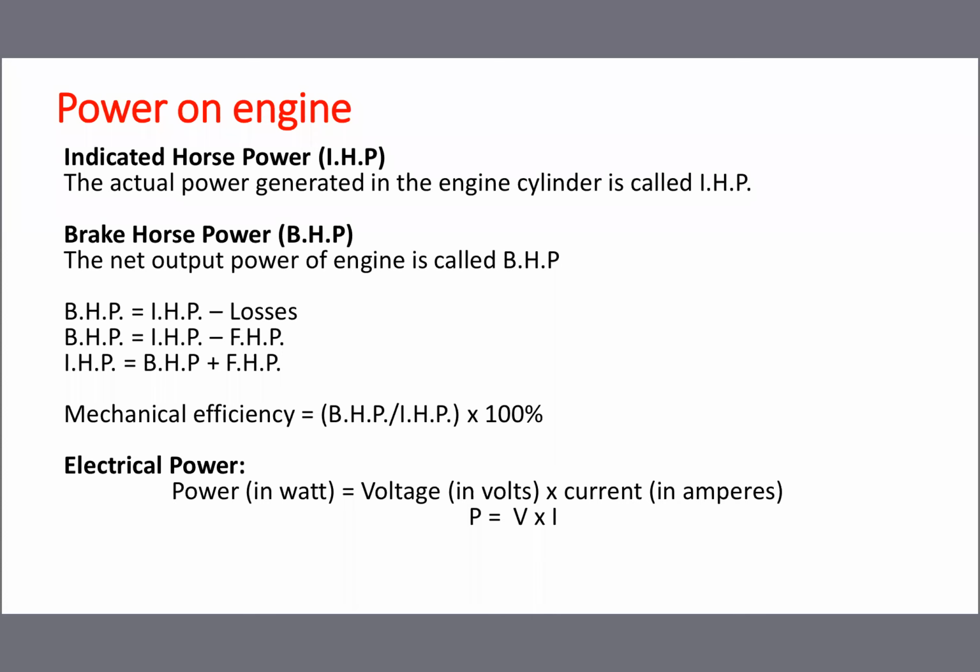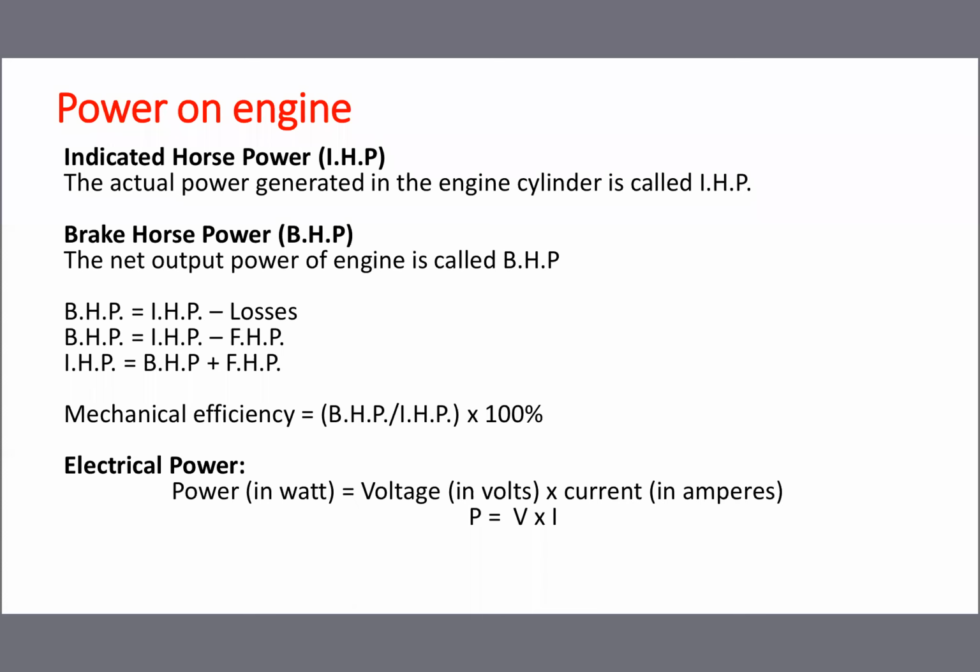So what is meant by current? The flow of electrons in a conductor is called electric current. When you switch on, current going means the electrons are flowing through a conductor. Conductor means copper wire or aluminum wire. Electrons are passing from one place to another. So the flow of electrons in a circuit, in a conductor or through a medium is called electric current. The electrical current symbol is I, and the unit is ampere.